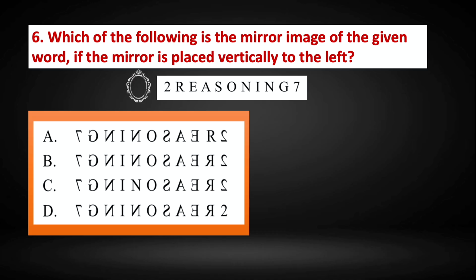Let us now look at the options. When we look at option A, we can see that the letter R is not a mirror image. Option B, all the letters are mirror images. Option C, N is not a mirror image. Option D, 2 is not a mirror image. So the correct answer is option B.